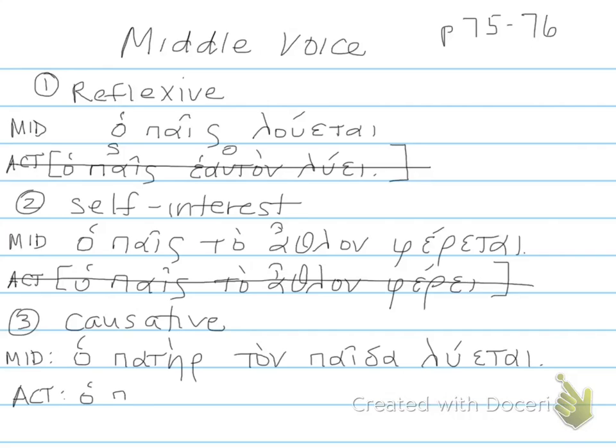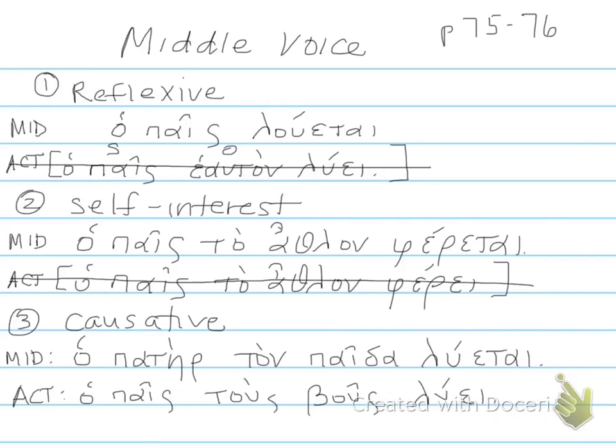If you wanted to use the active, it would literally mean something like loosening the bonds around him, which I suppose a father could loosen bonds from a child, but our example we're going to use is with oxen. So the child, ho pais, nominative subject, tous bous, accusative direct object, loue, loosens the oxen. So he's literally loosening the ropes around the oxen, as opposed to the middle voice one, the father causes the boy to go free. That is the meaning of the middle voice.